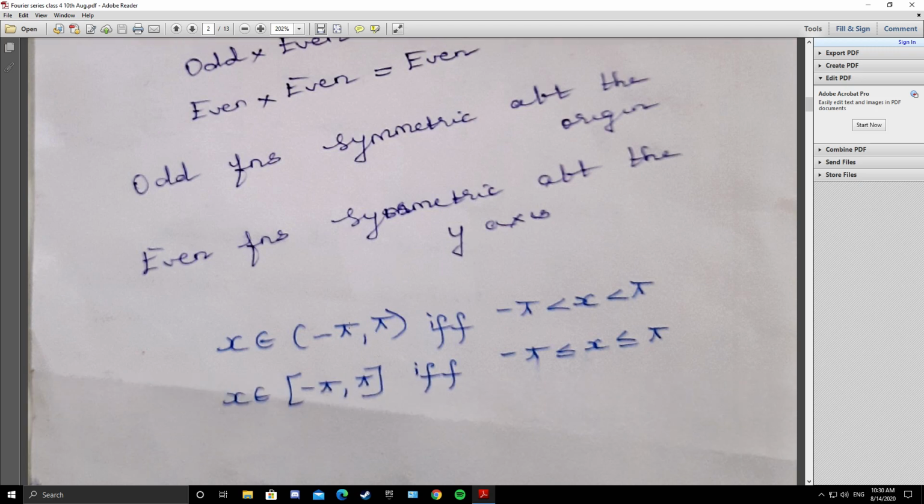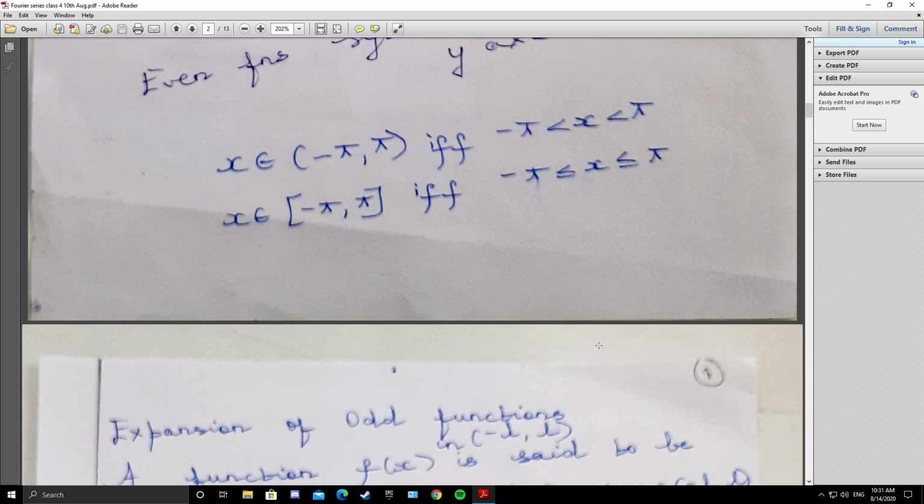Then the open interval: x belongs to the open interval minus pi to pi means x lies strictly between minus pi and pi. It doesn't take the end points. X belongs to the closed interval minus pi to pi means x takes the end points, and it can also be one of the values between minus pi and pi.